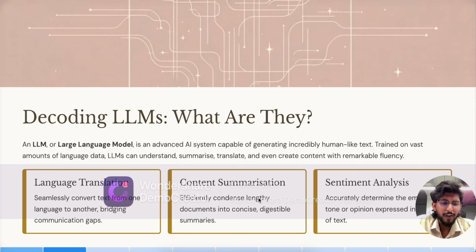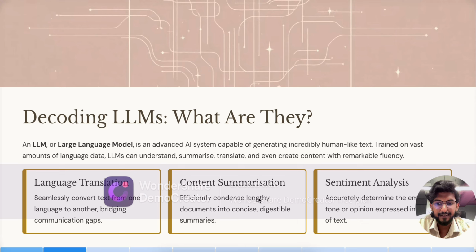For example, if the user enters a text with a grammar mistake, the LLM will understand the human-like text and provide a corrected sentence. These LLMs are trained with a large amount of language data, so they are able to understand, summarize, translate, and even create content with remarkable fluency.